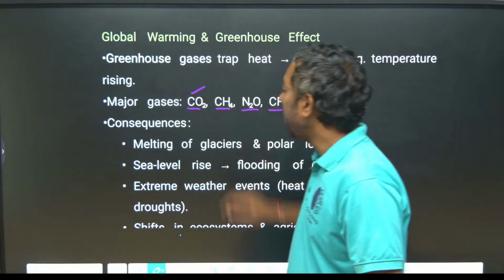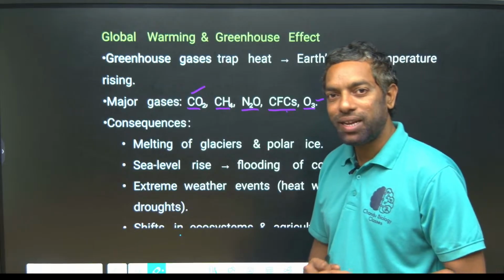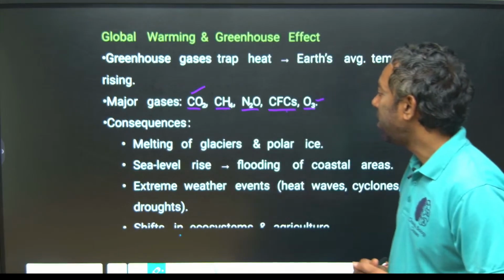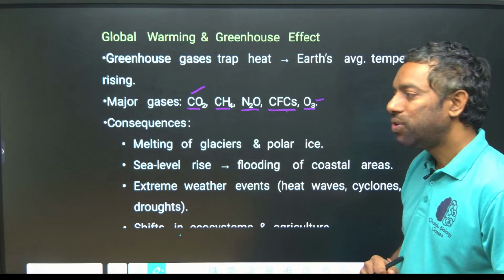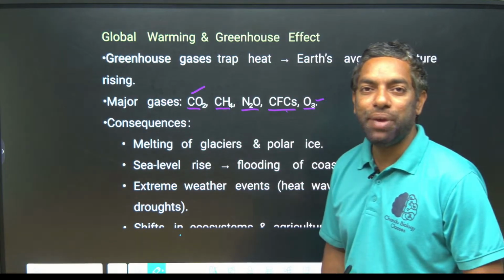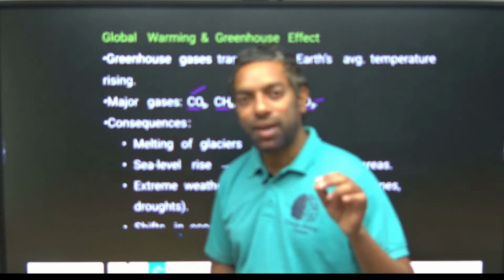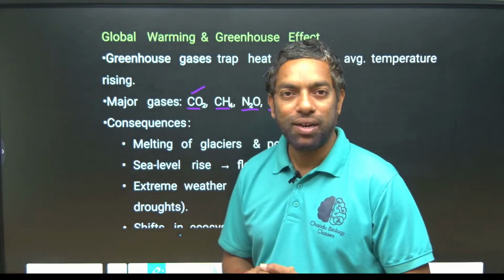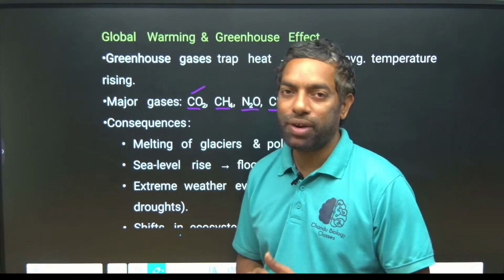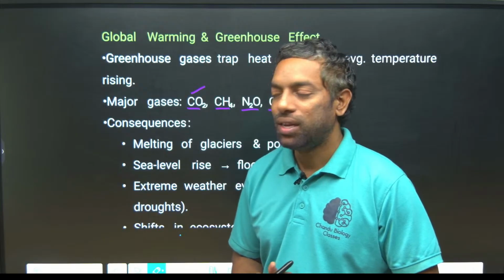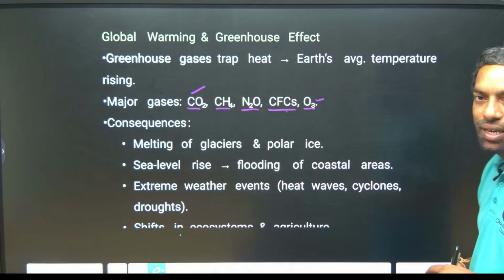They can ask you what the major greenhouse gases are. CO2 is the major gas, CH4 methane is also a major gas, nitrous oxide N2O, CFCs chlorofluorocarbons and ozone O3. These are the major gases for the greenhouse effect, most important. They can confuse you by giving other elements like hydrogen, helium. You have to be perfect on which gases are greenhouse gases: CO2, CH4, N2O, CFCs and O3.